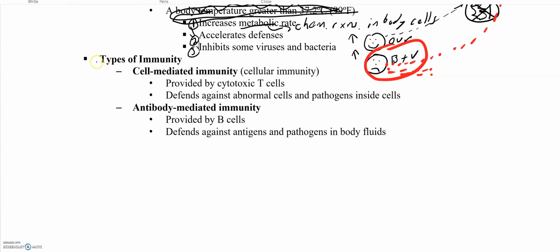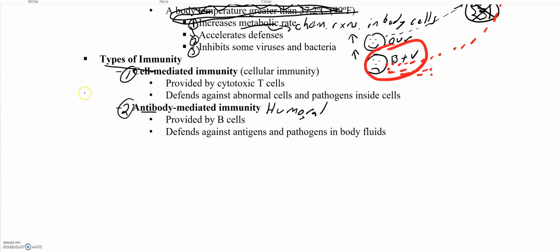So now we're going to talk about types of immunity. We have cell-mediated and antibody-mediated, also known as humoral immunity. Okay? Humoral immunity. Sometimes you'll see it with a U, sometimes you won't. So humoral immunity is also known as antibody-mediated immunity.